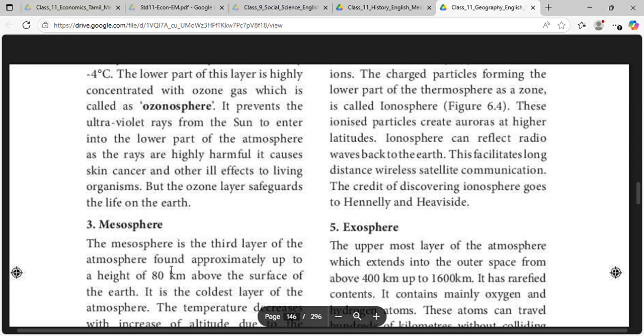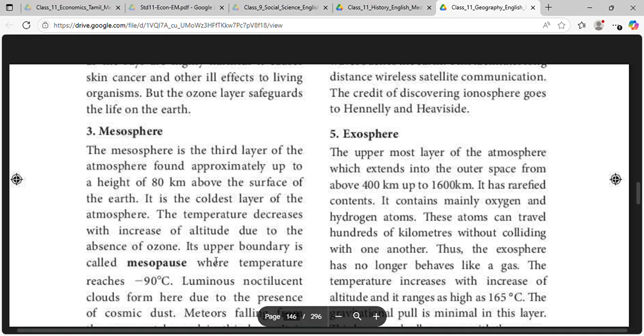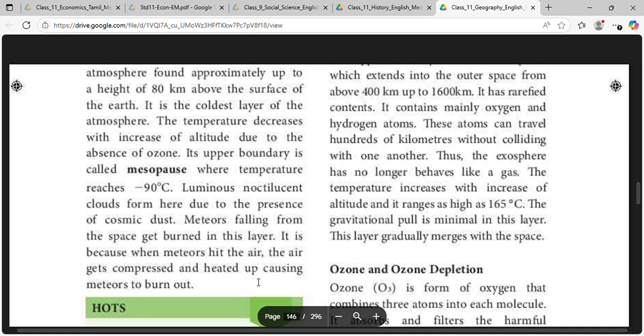Mesosphere is the third layer of the atmosphere, found approximately up to a height of 80 km above the surface of the Earth. It is the coldest layer of the atmosphere. The temperature decreases with increase of altitude due to the absence of ozone. Its upper boundary is called mesopause, where temperature reaches minus 90 degrees Celsius. Luminous noctilucent clouds form here due to the presence of cosmic dust. Meteors falling from space get burned in this layer. When meteors hit, the air gets compressed and heated up, causing the meteors to burn out.